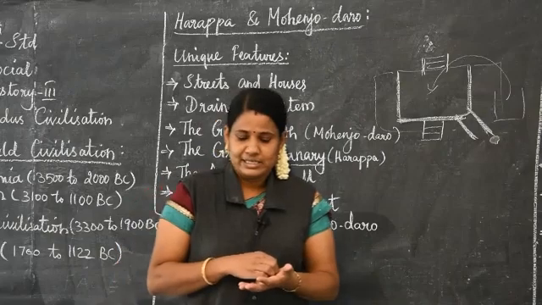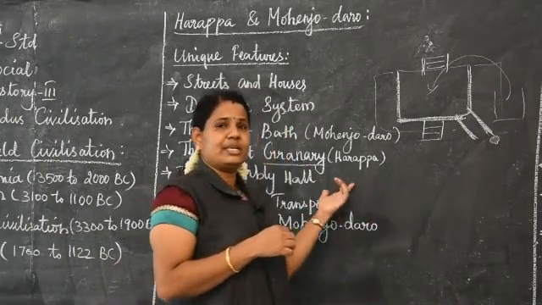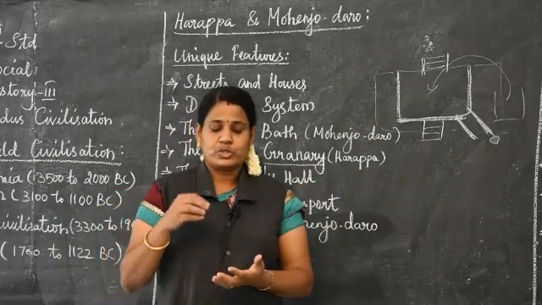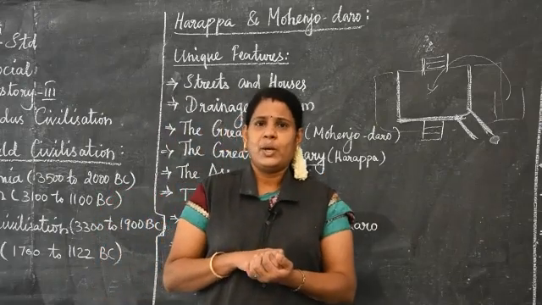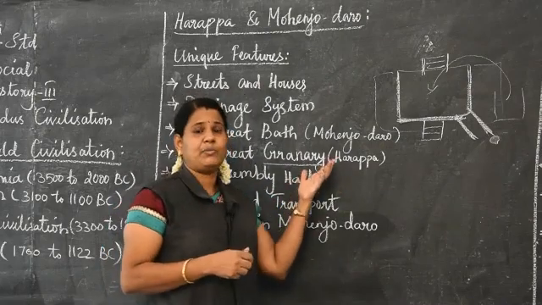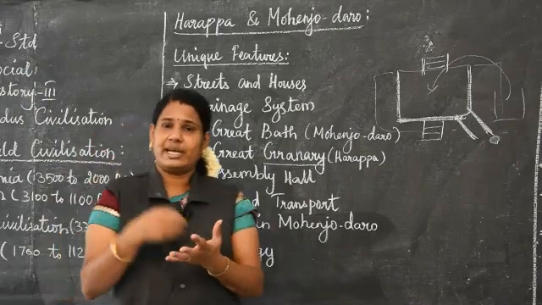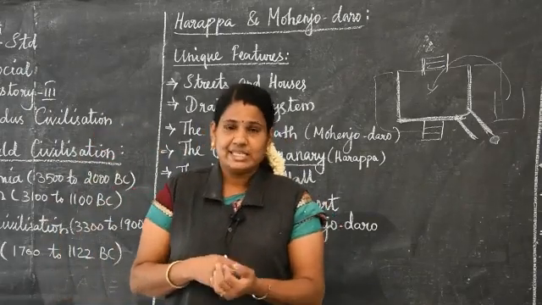In these granaries, they used to store the food grains. Why were they using the granaries? To store the food grains. In the current period, they have found some grains in these Harappan cities. Which grains have they found?